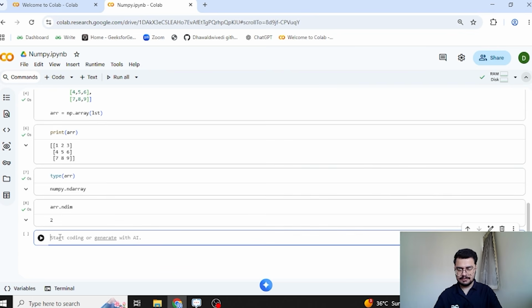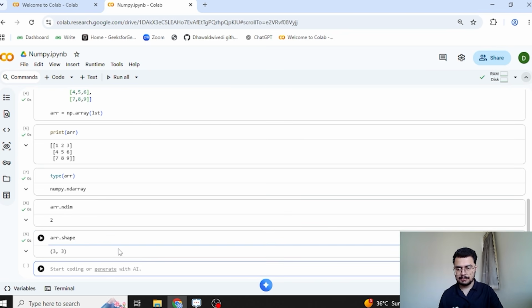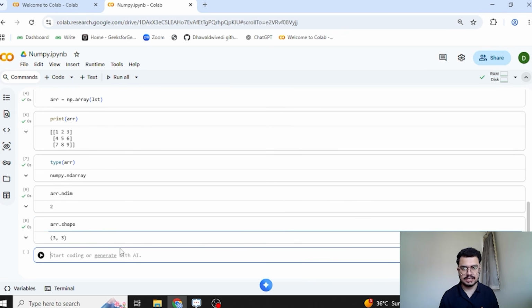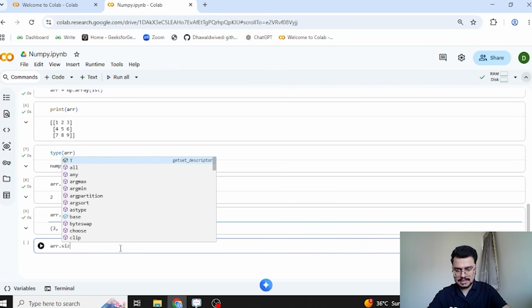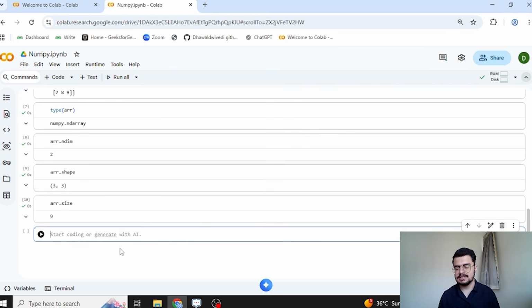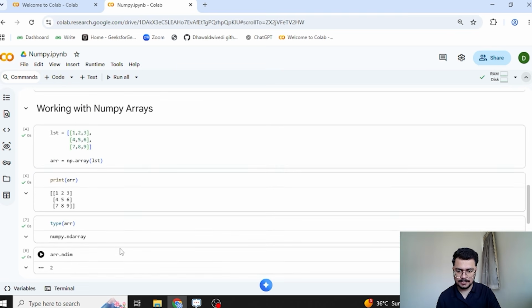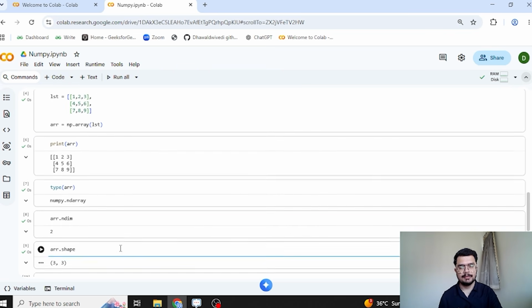Then if I want, I can check the shape of my array as well. If I check the shape, it's showing me 3 by 3. That means it's a 3 by 3 NumPy array, or a 3 by 3 matrix consisting of 3 rows and 3 columns. Then I can also check the size. Size is the number of elements present in a NumPy array. So we can perform these basic operations once we create a NumPy array.